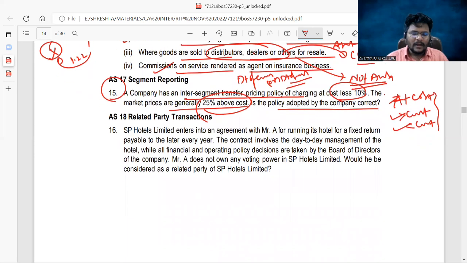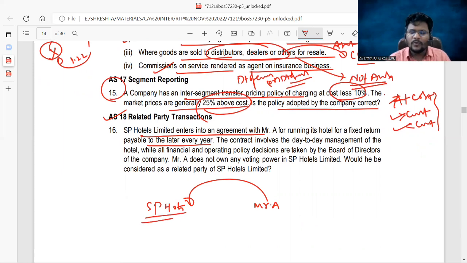Okay. Come to question number 16, which is related to AS 18 related party transactions. SP Hotels Limited enters into an agreement with Mr. A for running its hotel for a fixed return payable to the latter every year. Sir, here SP Hotels is there. Here Mr. A is there. Mr. A enters into an agreement with SP Hotels. What is such agreement? To run this SP Hotels business. As a result, Mr. A will pay certain fixed remuneration. Mr. A will enjoy the profits and Mr. A will pay fixed remuneration to SP Hotels.